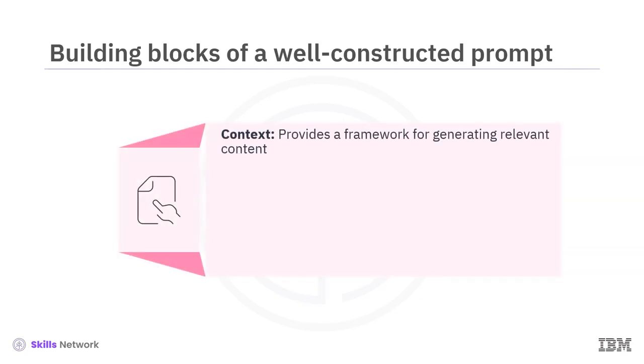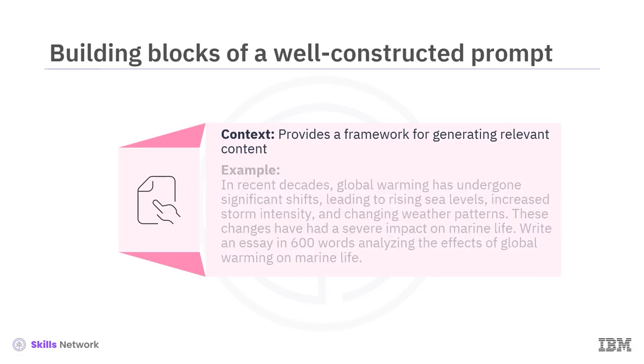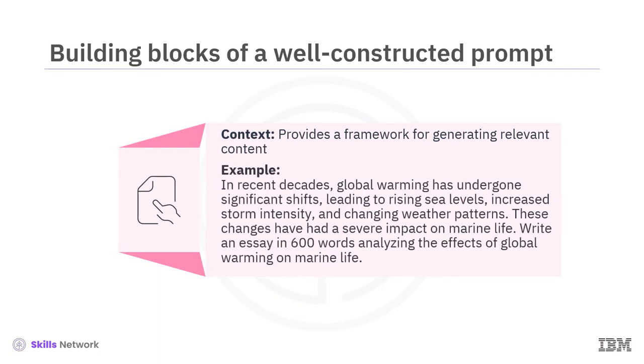Context helps establish the circumstances that form the setting of the instruction and provides a framework for generating relevant content. To understand this, let's add some context to the prompt discussed in the previous example. In recent decades, global warming has undergone significant shifts, leading to rising sea levels, increased storm intensity, and changing weather patterns. These changes have had a severe impact on marine life. Write an essay in 600 words analyzing the effects of global warming on marine life. This prompt will help the model generate output aligned with the context.